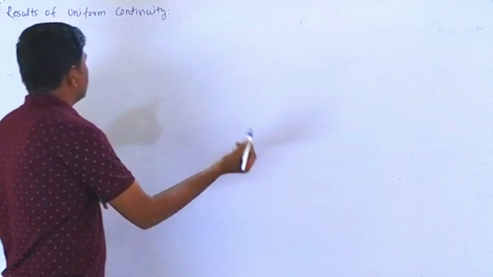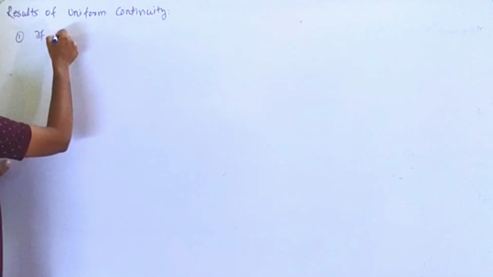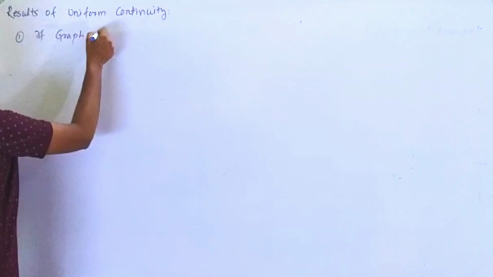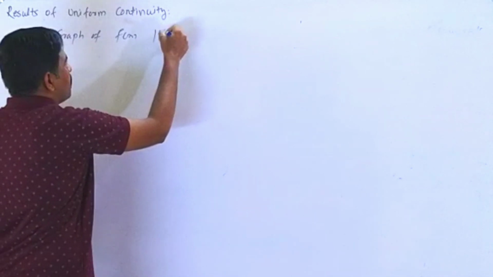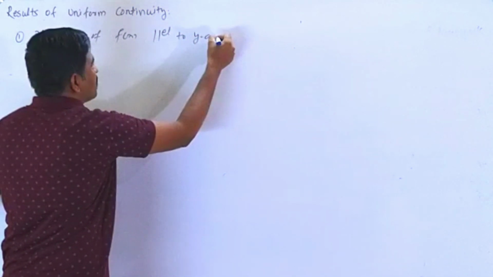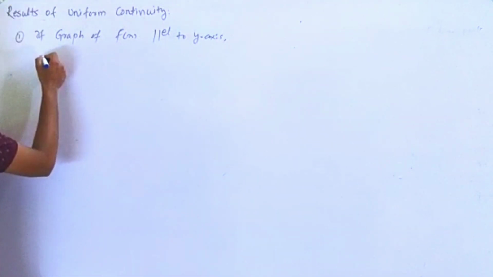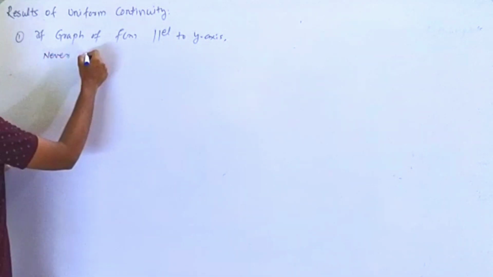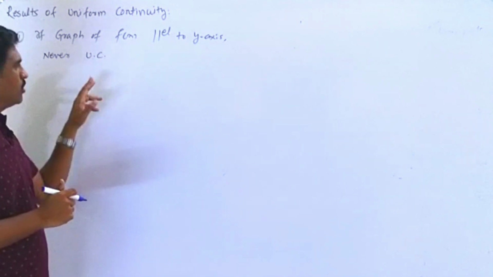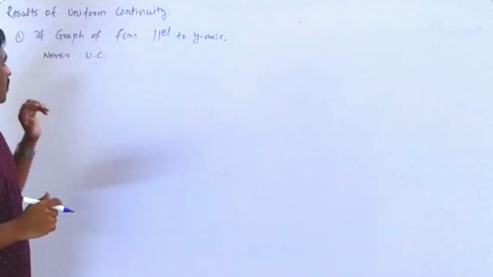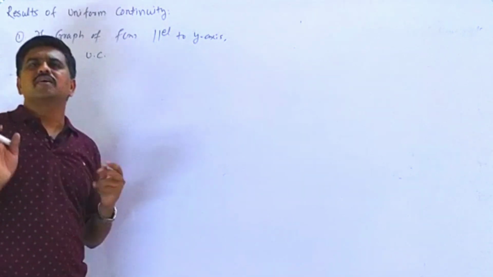For example, if the graph of f of x is parallel to the y-axis, then never UC. I use the short form UC for uniform continuity or uniform continuous. So if the graph of f of x is parallel to the y-axis, then that function can never be uniform continuous.